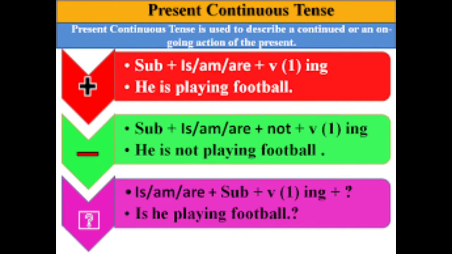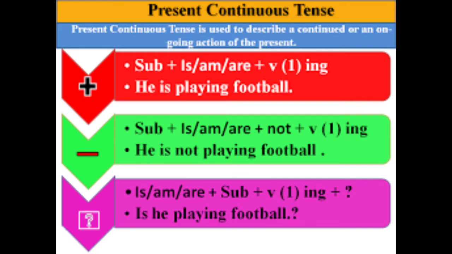So children, look at the example. I already told you present continuous tense is used to describe a continued or an ongoing action that is happening now. The action that is happening now in the present. For that we need to use present continuous tense. So already we saw the positive, negative and interrogative.